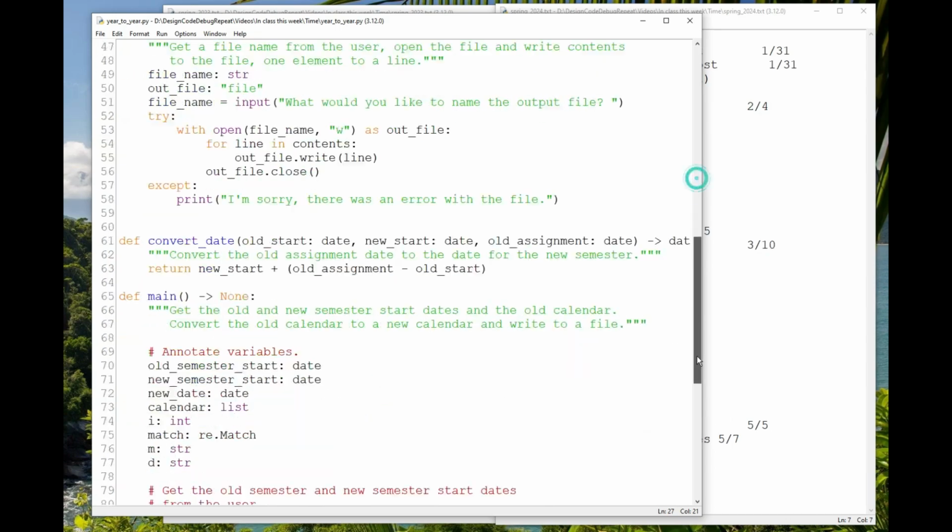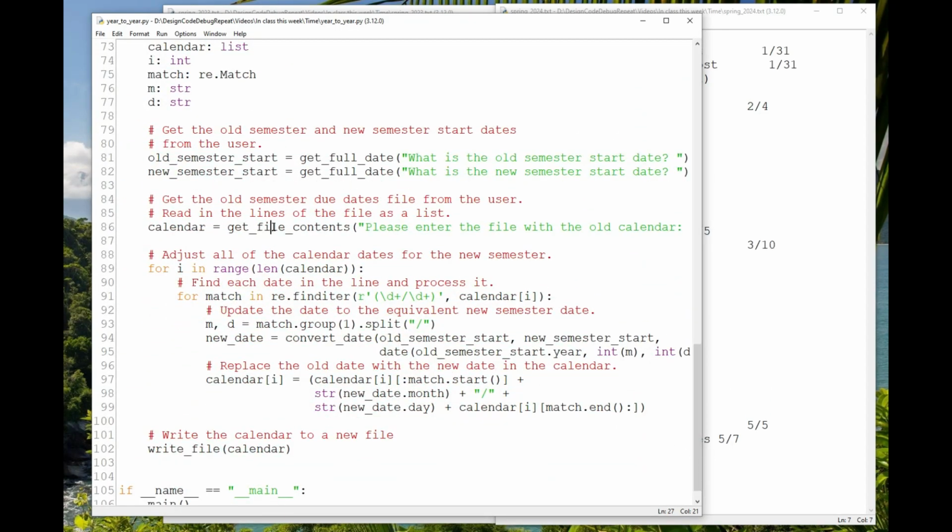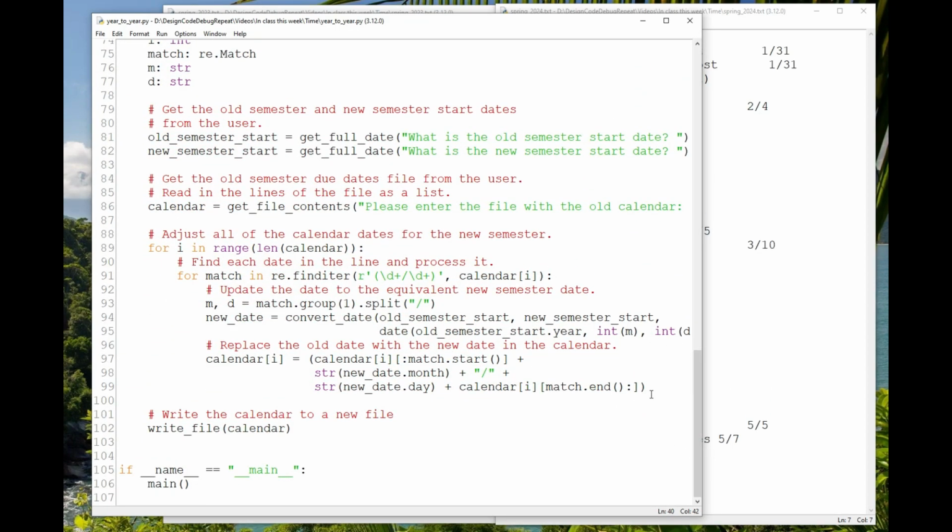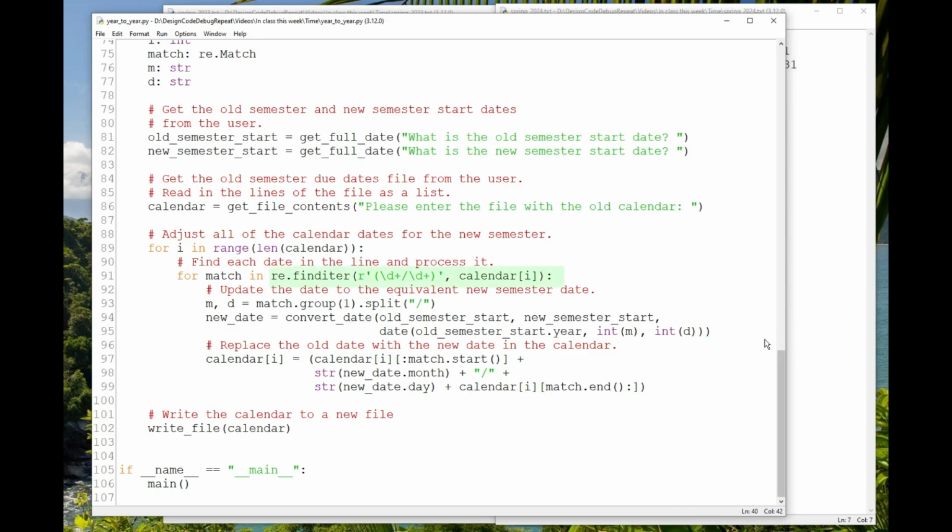Then I open the calendar and read the lines into a list using readlines. Then I iterate over the calendar list and use the re module to find the dates. My regular expression is quite simple because I know what format I use to write dates. It's always just month/day. There might be more than one date on a line, as in when I have a quiz open for a couple of days for my students. So I'm using re.finditer to get an iterable so I can iterate over all the dates on a line.